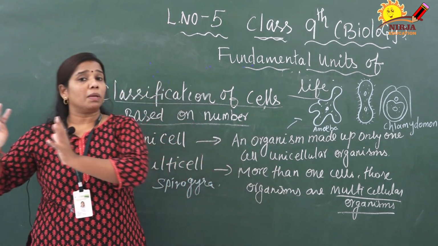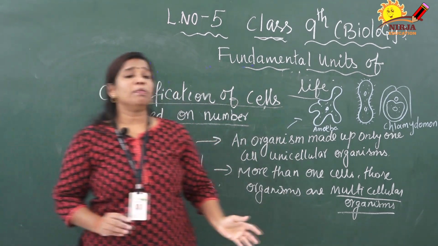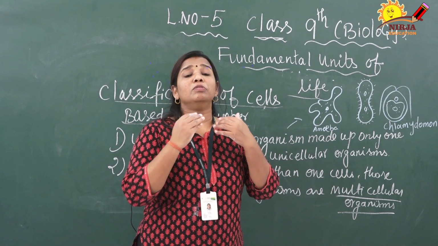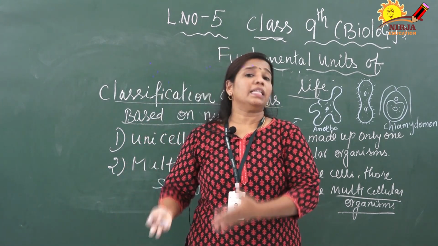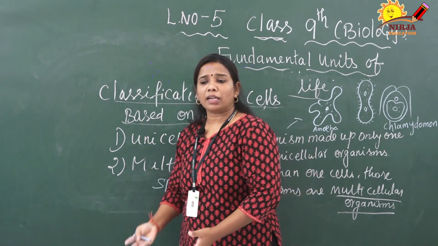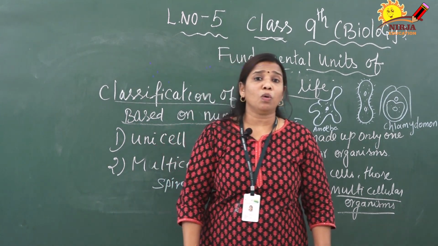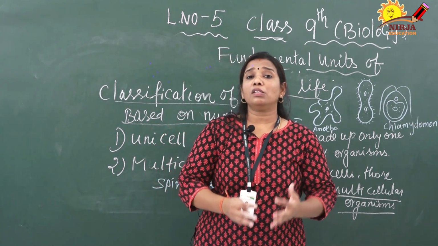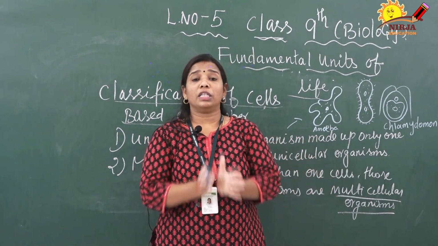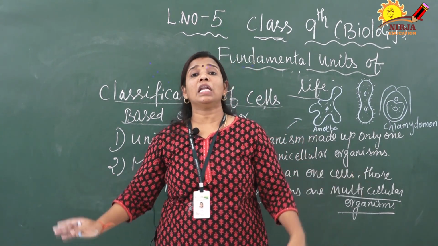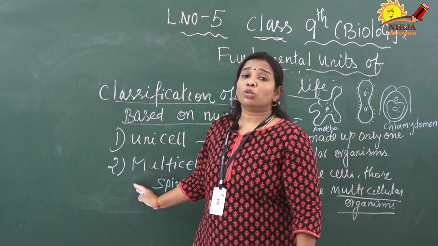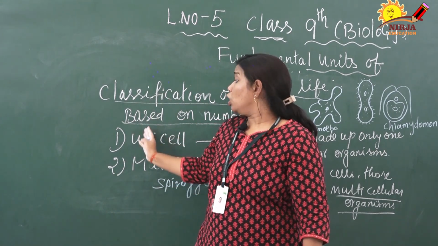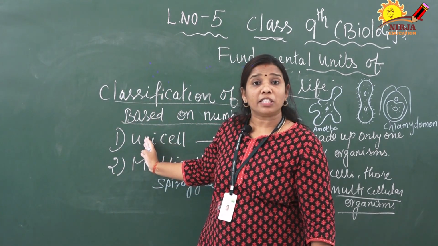Suppose the stomach is made up of certain cells. The kidney is made up of nephrons, neurons are present in the brain, muscles contain muscle cells, bones contain bone cells, and blood contains blood cells. So each and every cell does a different function. The division of labor is different in multicellular animals. That division is not there in unicellular organisms. Right. That is the major difference.